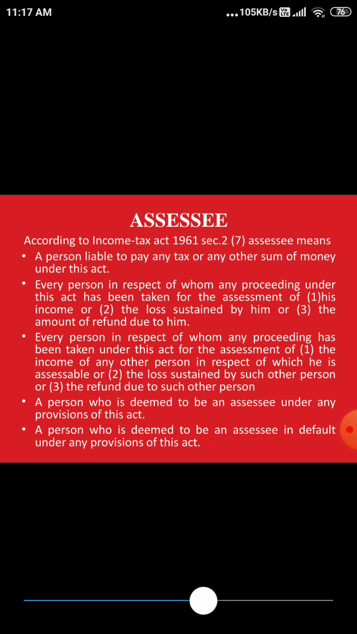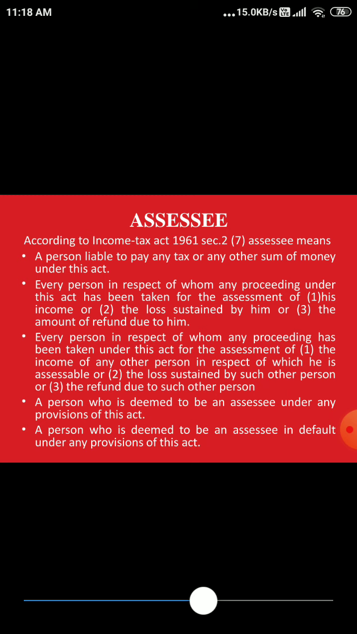Similarly, every person in respect of whom any proceeding has been taken under this act is an assessee, and also a person who is deemed to be an assessee under any provision of this act, right? He is not the assessee currently, but deemed means he would become an assessee. There are some future contracts, outstanding contracts, which are going to happen in the near future, in a few months. So you are about to become an assessee because you are liable to pay tax, and you will be called a deemed assessee.